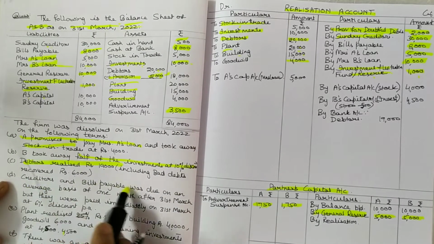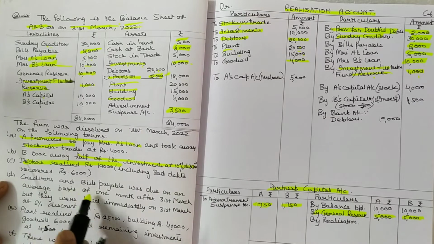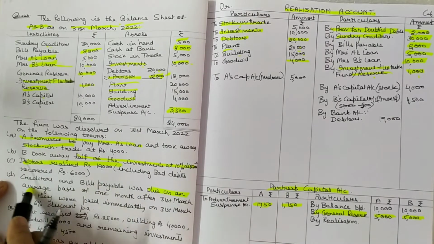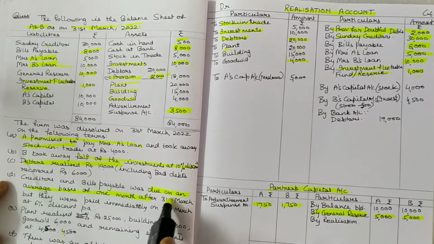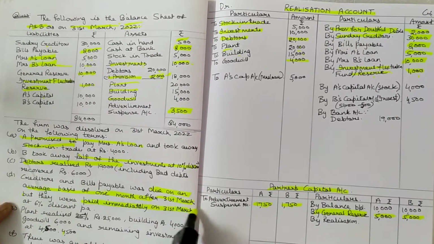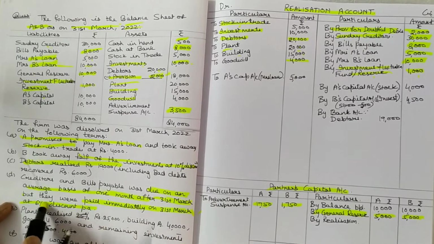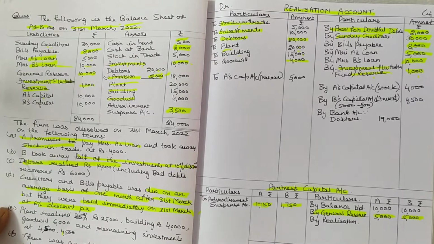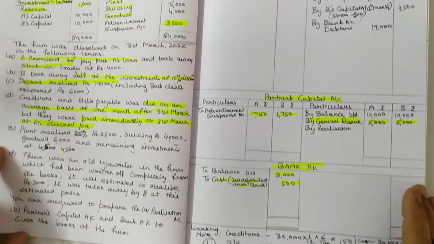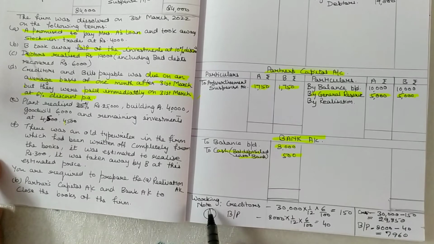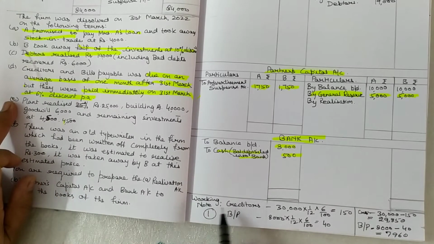Then creditors and bills payable were due on an average of 1 month after 31st March, but they were paid immediately on 31st March at 6% discount per annum. You have to calculate like this. Here in working notes you have to do the calculation.